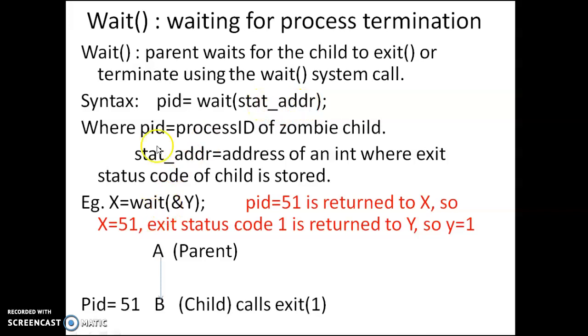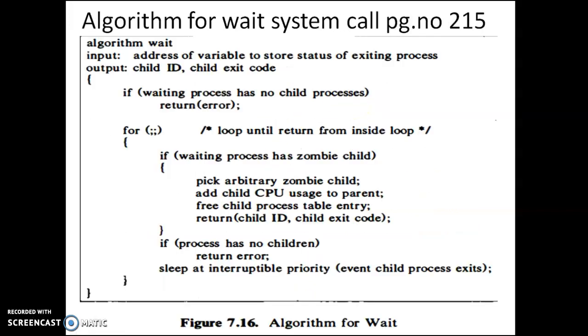Once again, I'll repeat that wait returns two values. So the first value it returns is the child ID, that is the process ID of the zombie child. Then the second it returns is the address where the exit status code of the child is stored. So for what reason it has exited, what is the status code of that one? It is 1. So 1 will be returned as a stack address. So this is the wait system call.